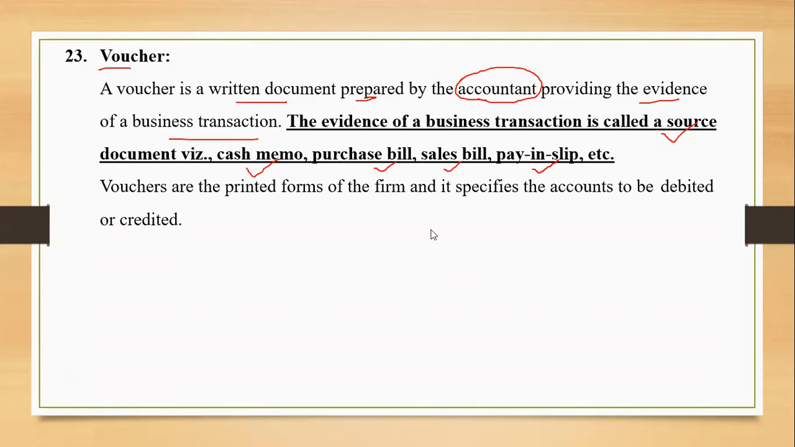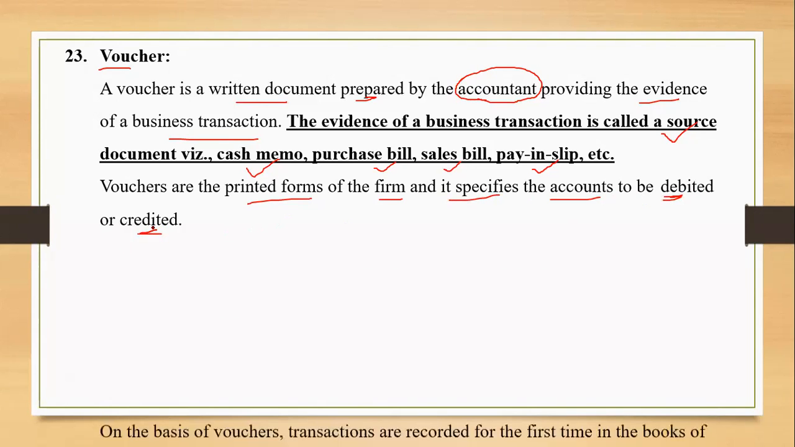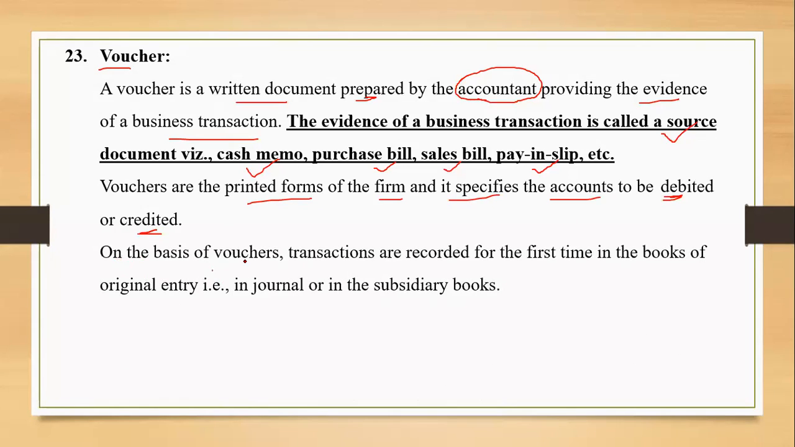Vouchers are always in the printed forms of the firm. Any firm will have the voucher with them. And what does it specify? It specifies the accounts to be debited or credited based on the rules. Rules we are going to learn in chapter number 5. On the basis of the vouchers, the transactions are recorded for the first time in the books of accounts, whether it is the journal or subsidiary books.